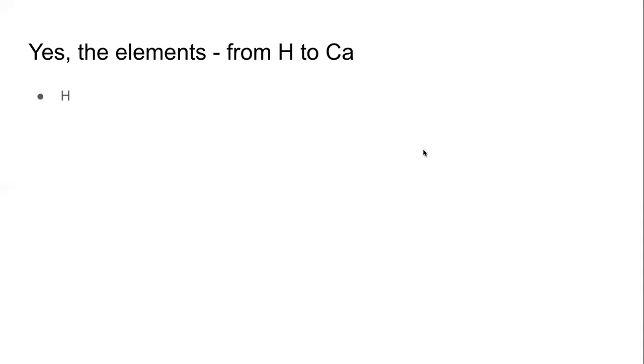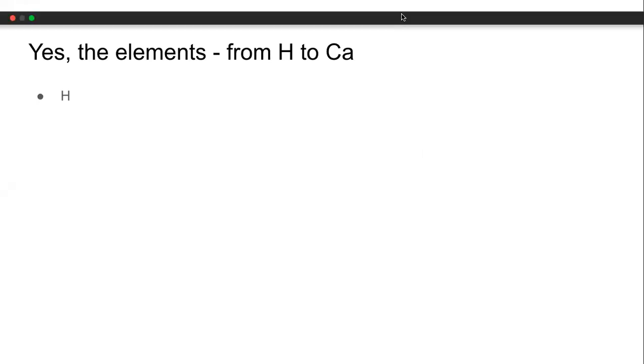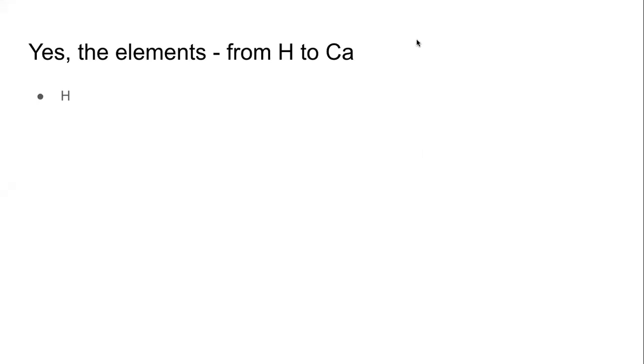Now, if I ask you, what is the electronic configuration of hydrogen? What will be your answer? Type it in the chat. The atomic number of hydrogen is 1. So the electronic configuration will be simply 1. Absolutely easy. No problem at all. Try another element.